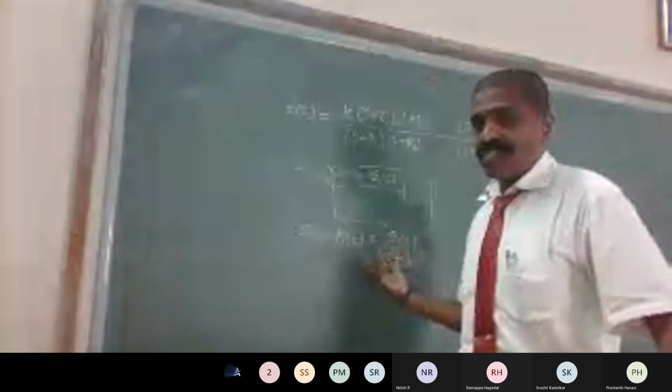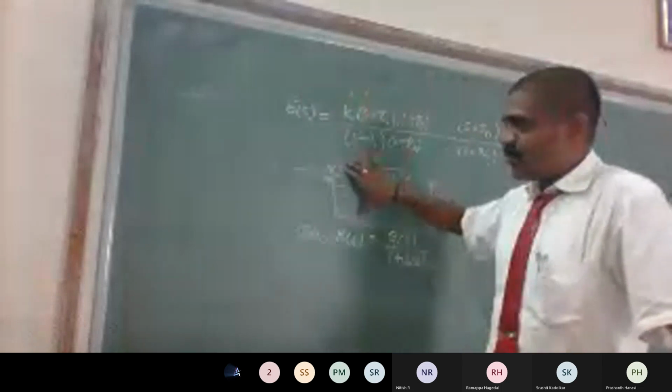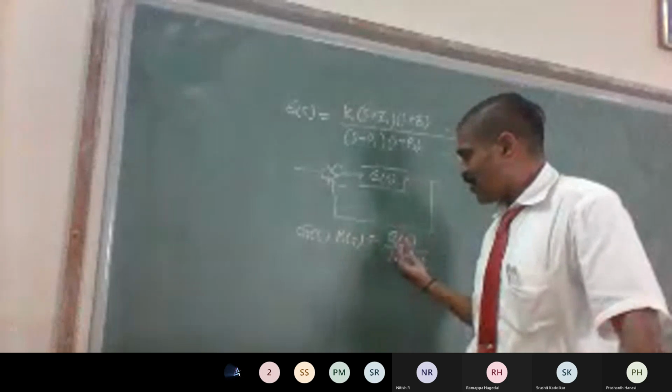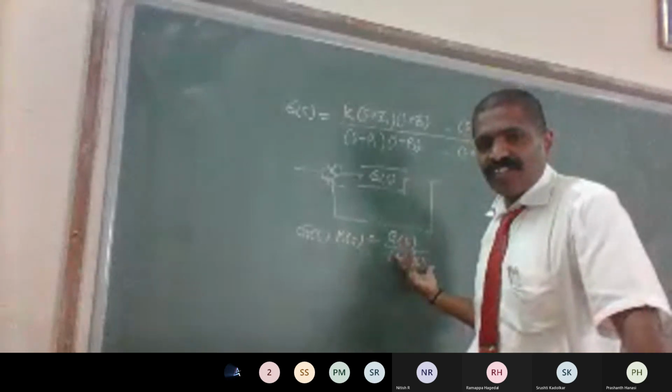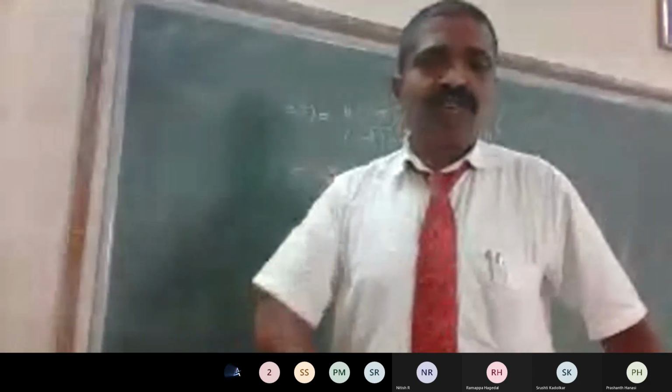Okay, that basic you know, and you used this reduction technique in block diagram reduction. To conduct the analysis, we assume that the total transfer function is subjected to unit negative feedback, and we get a closed loop transfer function as G of S divided by 1 plus G of S.